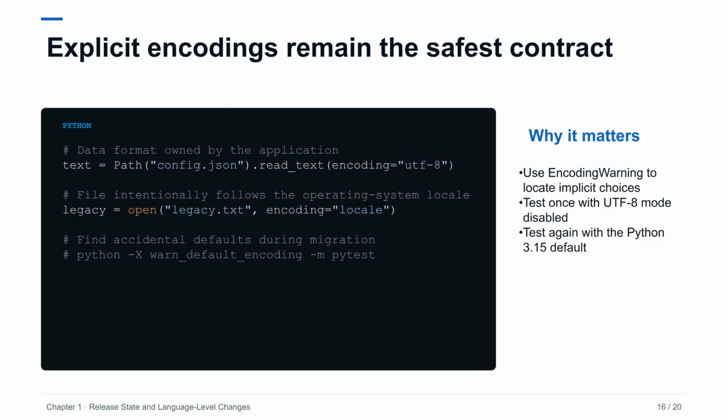Run tests with the optional encoding warning to find file operations that omit an encoding. Decide whether each file belongs to a UTF-8 format, a locale-defined integration, or a binary protocol. Then test both with UTF-8 mode disabled and with the new default. This catches decoding errors, mojibake, and silent corruption before deployment. Explicit UTF-8 remains valuable even though it matches the new default, because the code then communicates ownership of the format rather than reliance on process configuration.